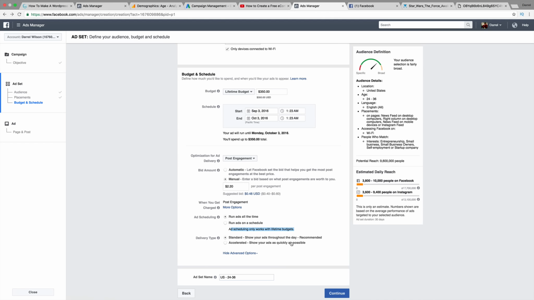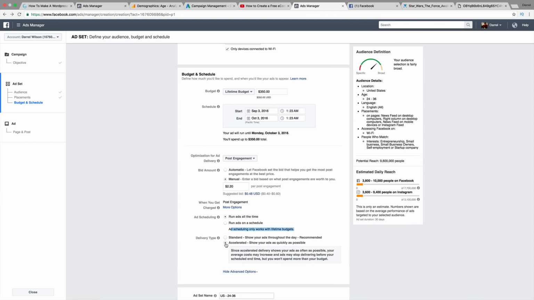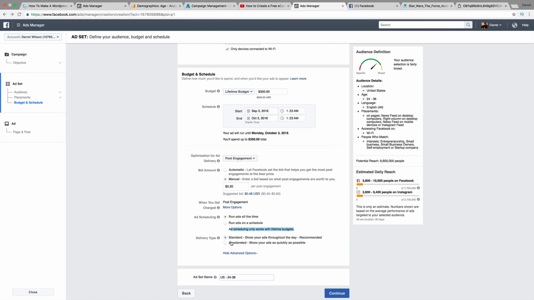I personally think that accelerated would be good in certain scenarios because it doesn't really matter. Think about it. If somebody's interested in your ad, they're going to click on it, right? So if you're doing post engagement and accelerated, people are just going to click on your ad as much as possible, and you will spend more. But are you getting that quality of traffic? It depends. So I'm going to go ahead and just leave it as standard. Now this is good for beginners because it will rotate your ad throughout the day to spread it more evenly, so you spend less. But it will show less. So keep that in mind, okay?